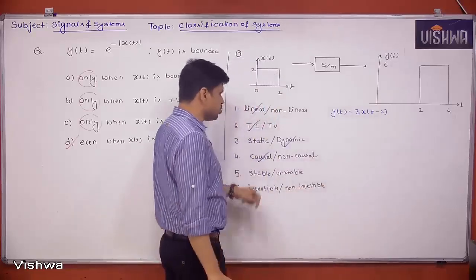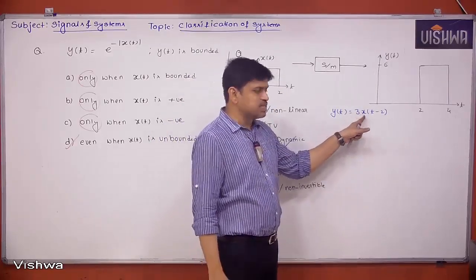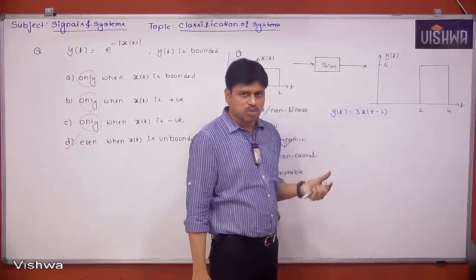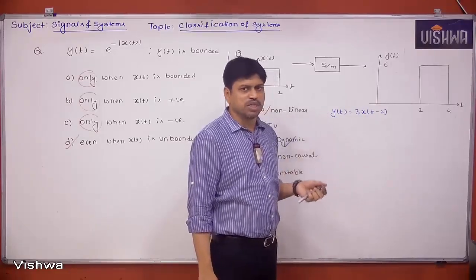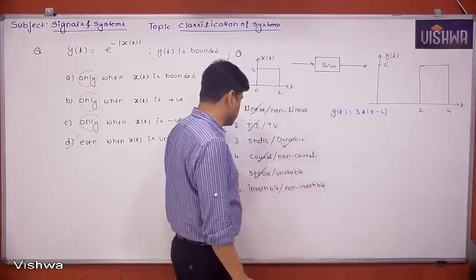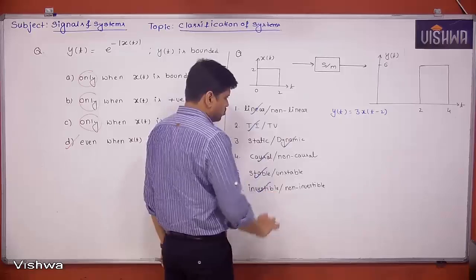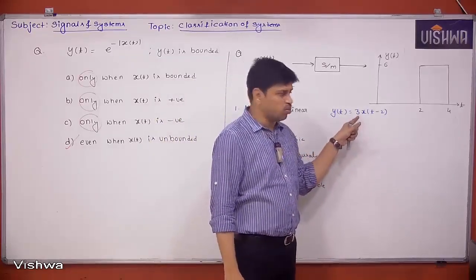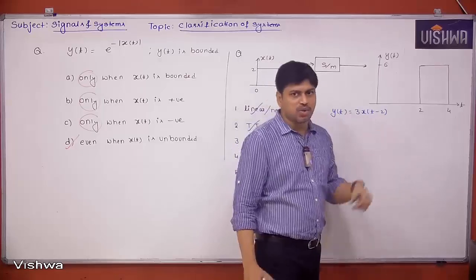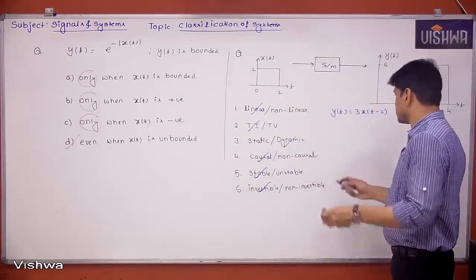Next, stable or unstable: it is a stable system. Why? Because if x of t is bounded, x of t minus 2 is also bounded. If it is multiplied with 3, still it is going to be a bounded function. So that is a stable system. Invertible or non-invertible: it is an invertible system. Why? If I take the same signal, multiply with 1 by 3, and advance the signal by 2 units, let's say if I take the system like this,